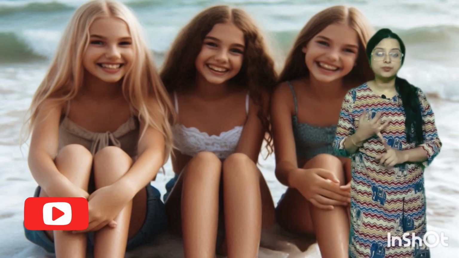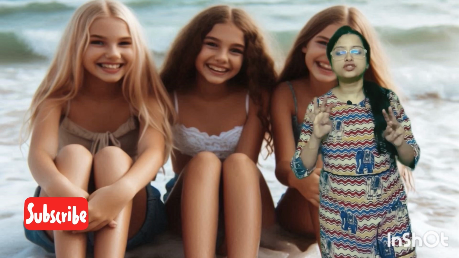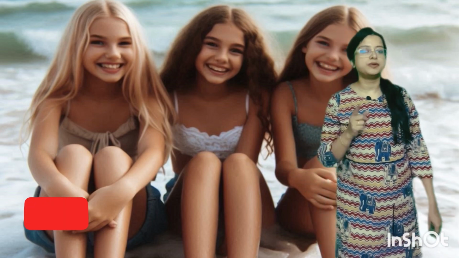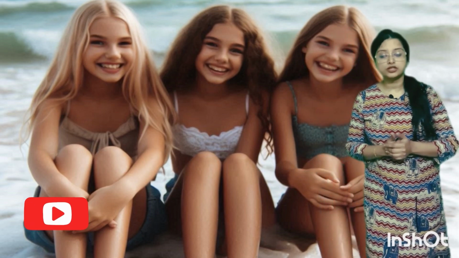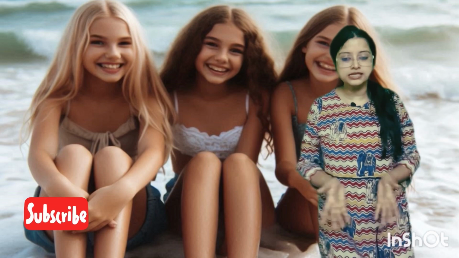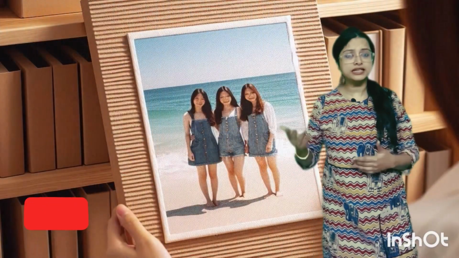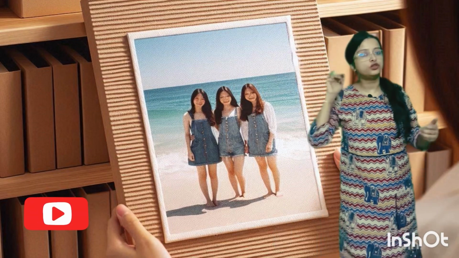There are certain points that we have to remember: the setting and the characters. We see the photograph shows three girls standing on a beach, right? The middle girl, the tallest one, is the speaker's mother, who was around 12 years old. On either side of her, we have her two cousins, Betty and Dolly. The picture was clicked by their uncle on a beach. The moment that was captured was the three girls holding their hands, smiling through their hair.